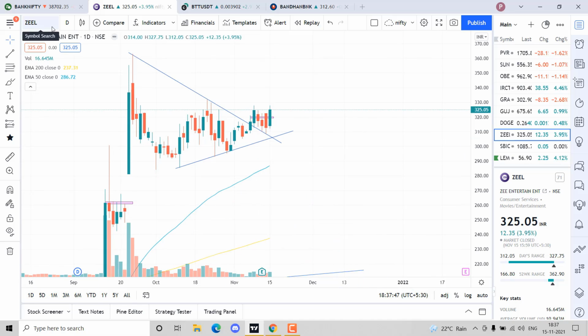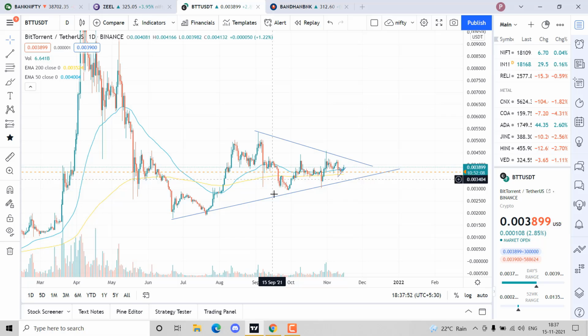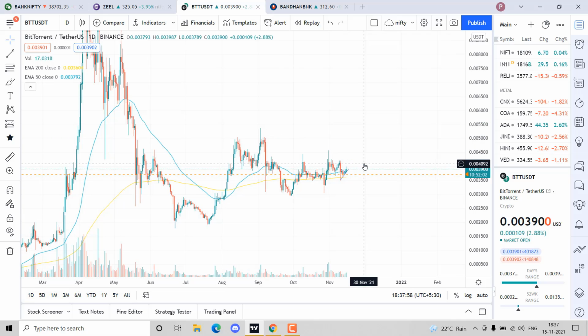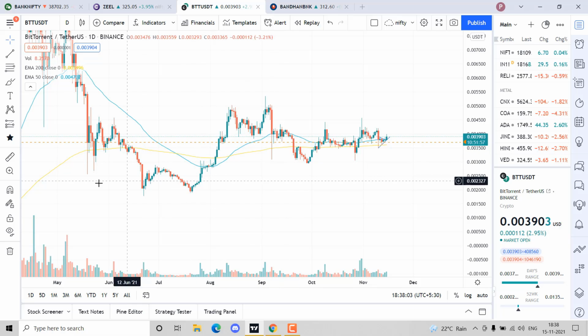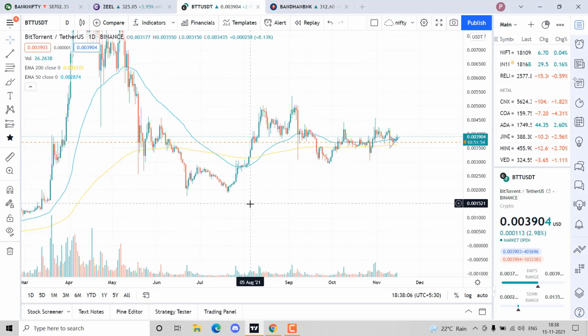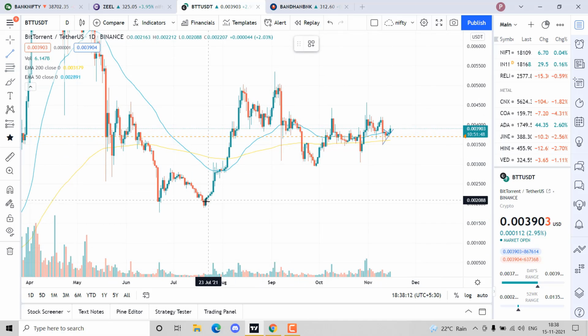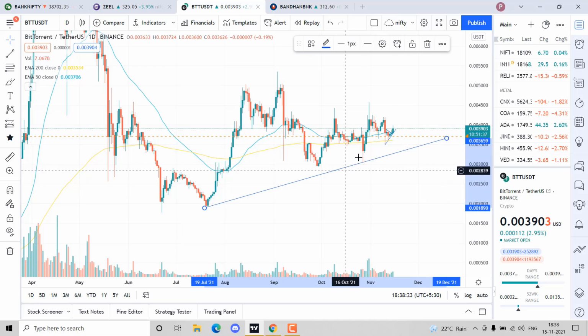There are ways to draw a support. One of them is the basic way. I'll take out this support and I'll take out this resistance. If you are given this chart, how do you know which is the support and which is the resistance? Support is basically where the price is turning around. Can you see a price turnaround over here? Can you see a price turnaround over here? If we want the recent support, we start drawing a line. We connect this, and this is a support. This is support.